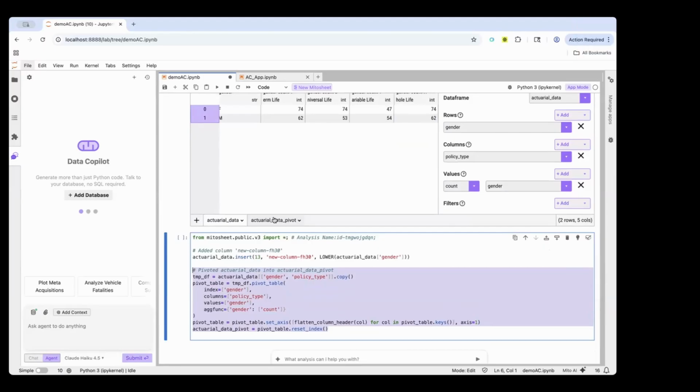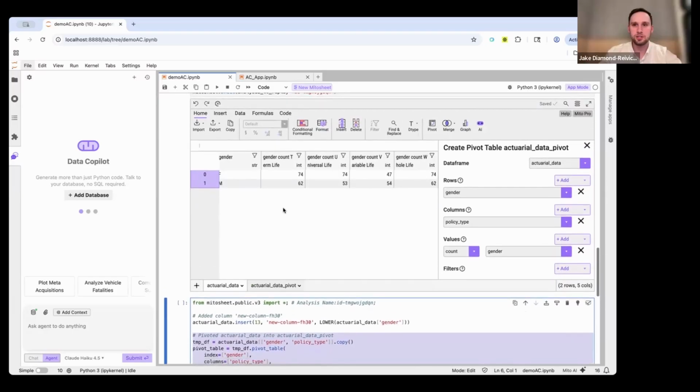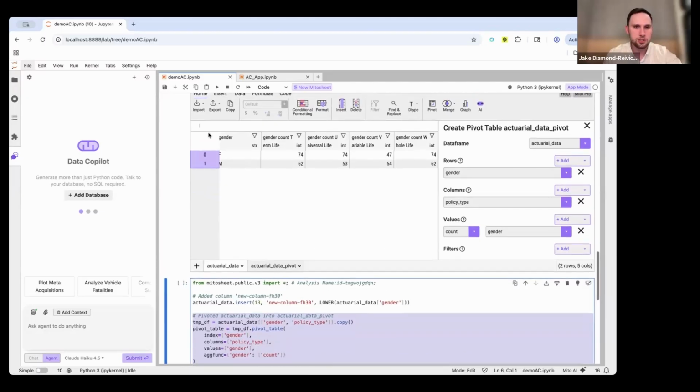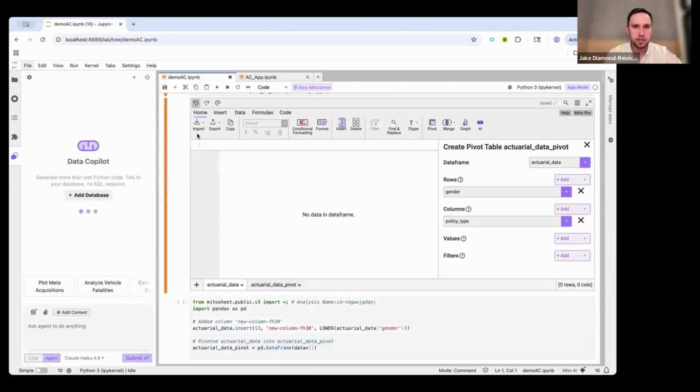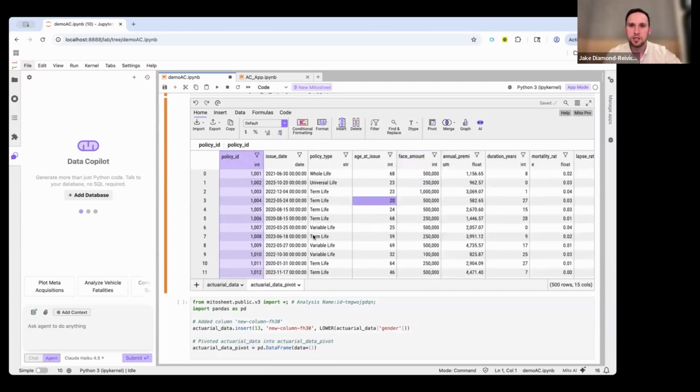Yeah, one question. So, you do this transformation, then you decide, oh, actually, I want to get rid of that, and it wasn't useful for whatever reason. How do you kind of go back a step? Does that make sense? Yeah, totally. There's a few ways. So one is that you can just undo and you'll see that the generated code is gone. I just go back to my base data set here.